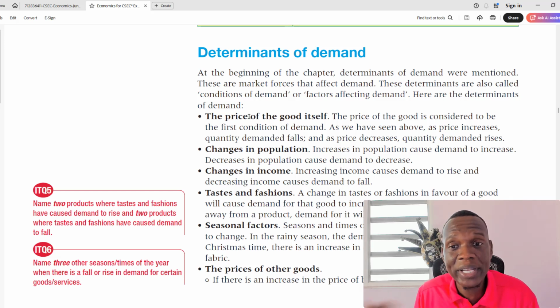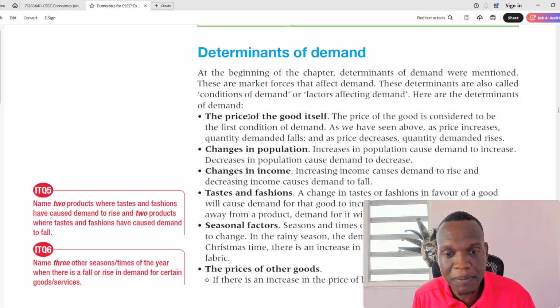With clothing, if we have summer, winter, autumn seasons, then during winter there'll be an increase in demand for winter clothing and a decrease in demand for summer clothing. So those are some of the non-price factors that can determine the demand for particular goods.